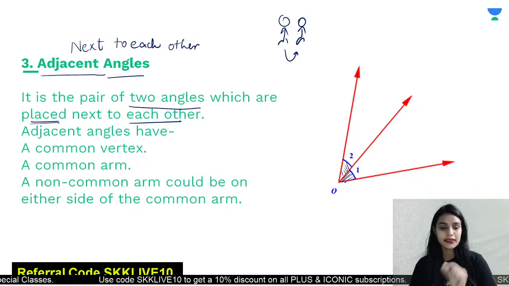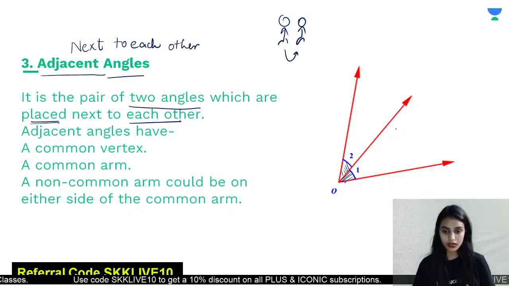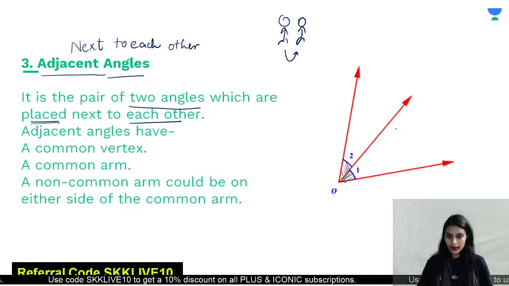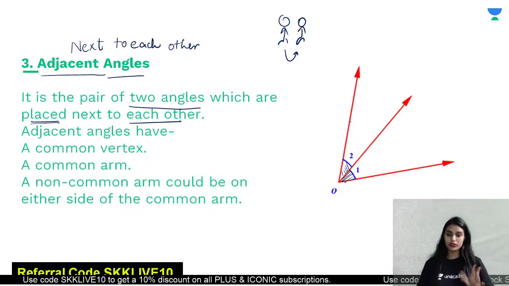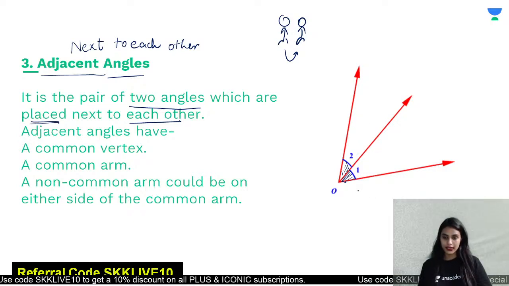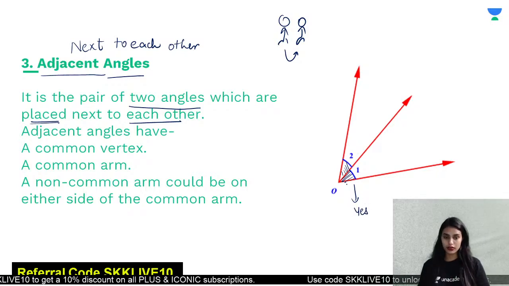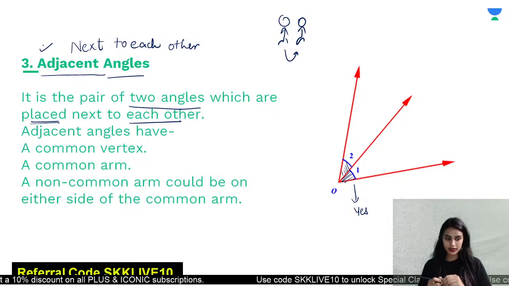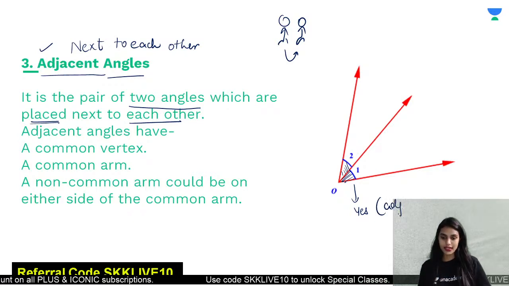Do you think these two angles are next to each other? Yes or no? Yes, they are next to each other. It means they can be adjacent angles, right? So yes, they are adjacent angles because they are next to each other.